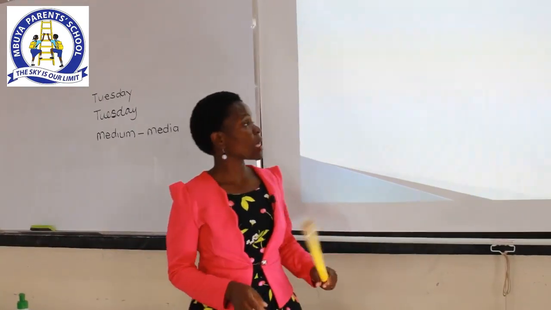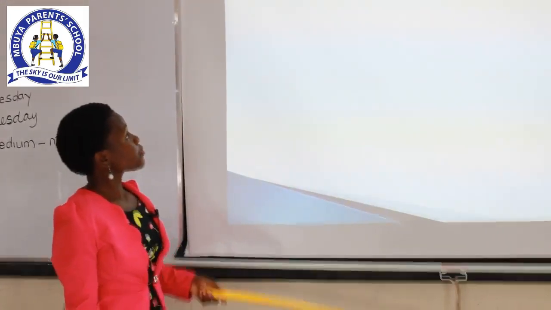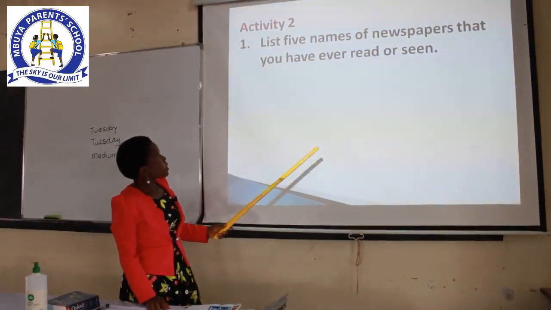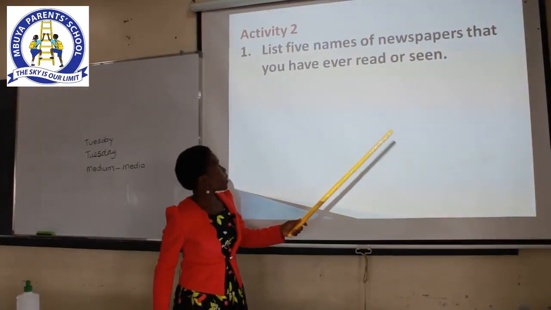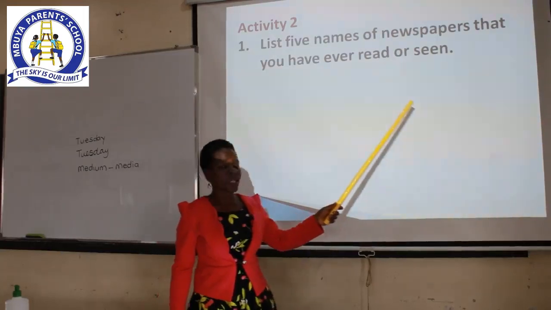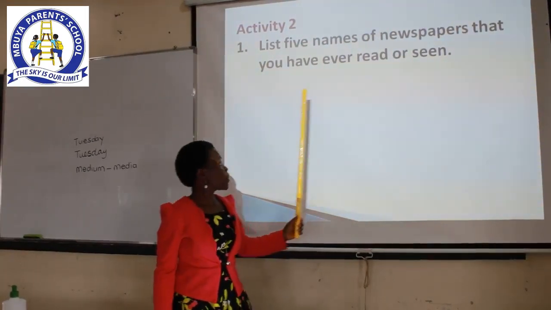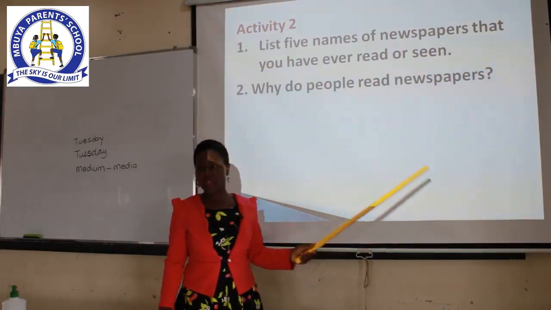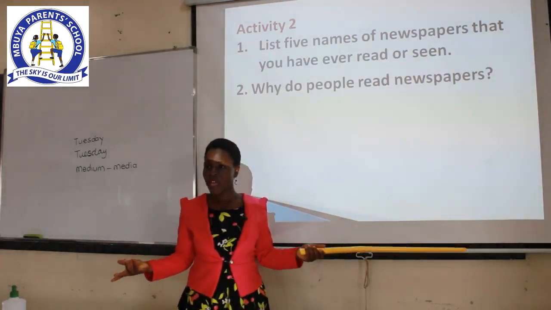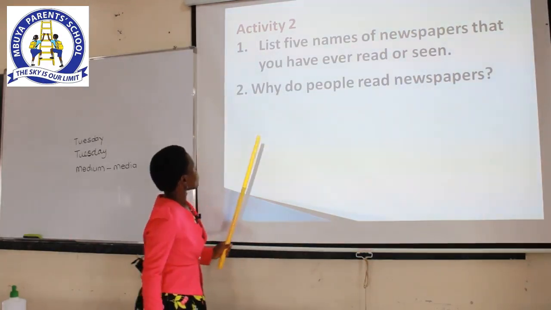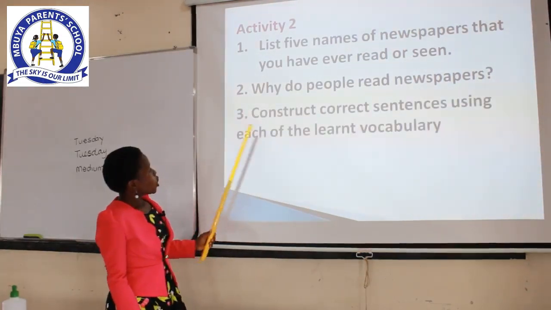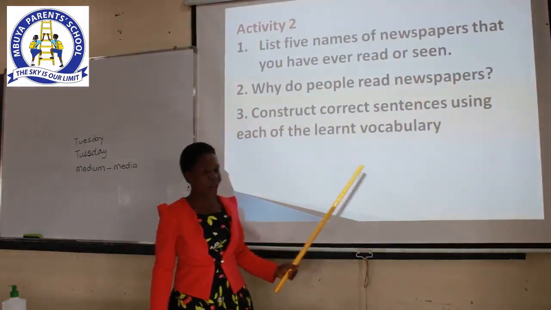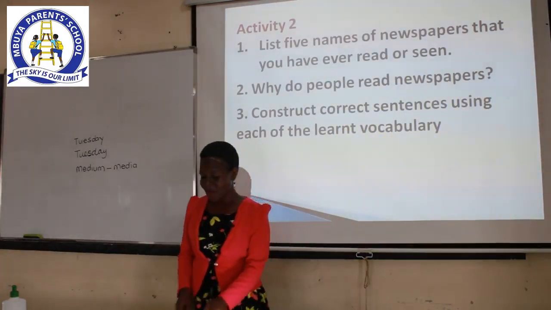Then, next is a written activity. That is activity 2. Number 1, list 5 names of newspapers that you have ever read or seen. Number 2, why do you think people read newspapers? Is it important? Why do you think so? Number 3, construct correct sentences using each one of the learnt vocabulary.